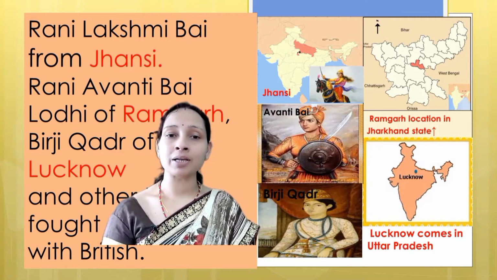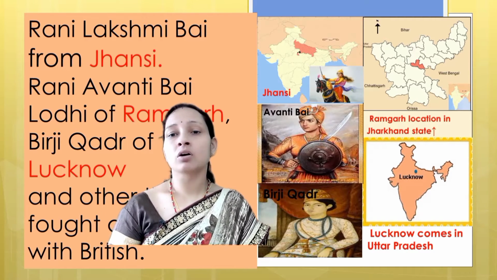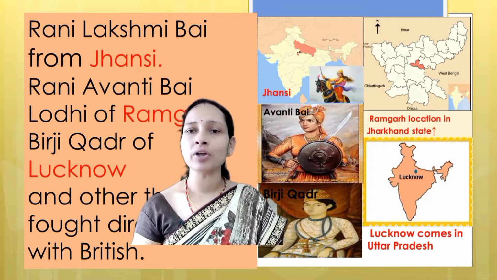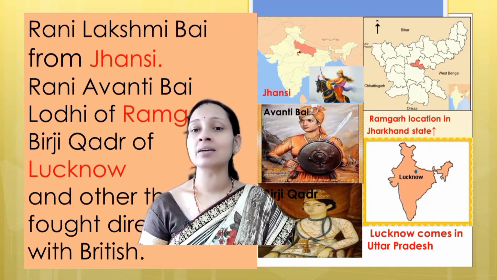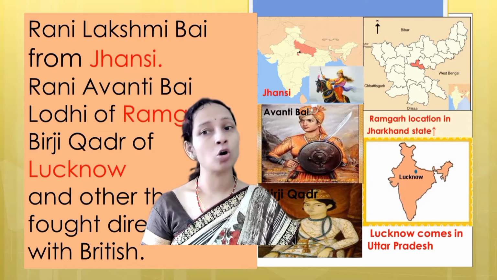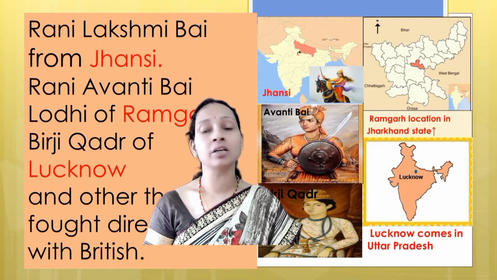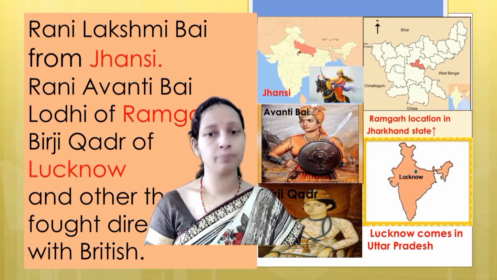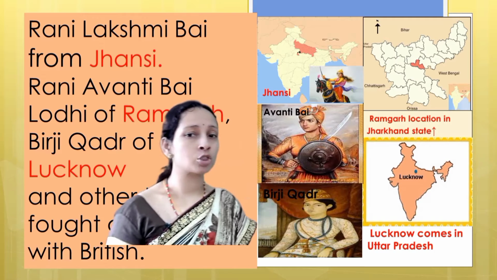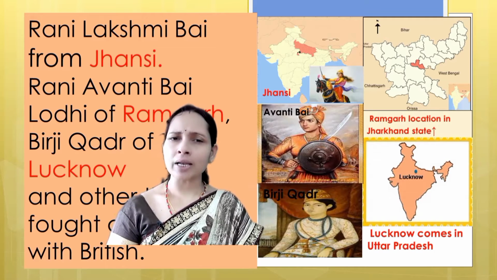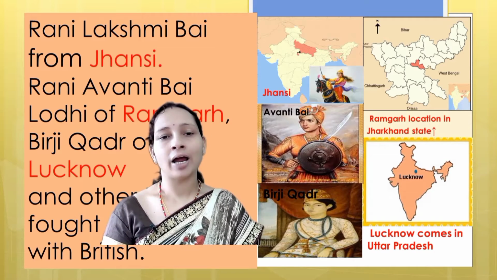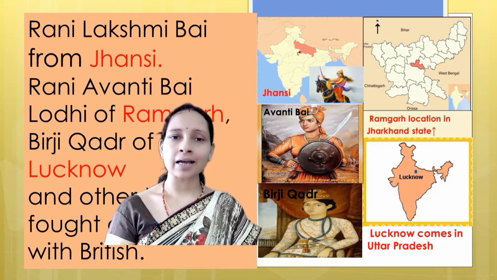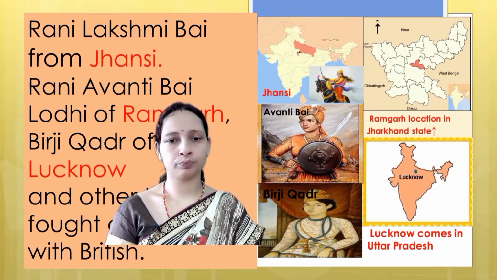Next we have the image of Avanti Bai, who led the revolt from Ramgarh. Here we have the image of Jharkhand state, and in that the orange shaded part shows the exact location of Ramgarh. Next we have the image of Birji Kudar, who led the revolt from Lucknow, and with the third image you can easily understand the exact location of Lucknow.